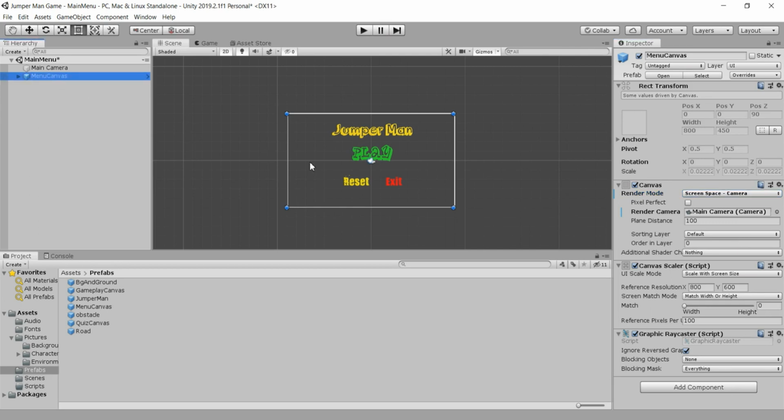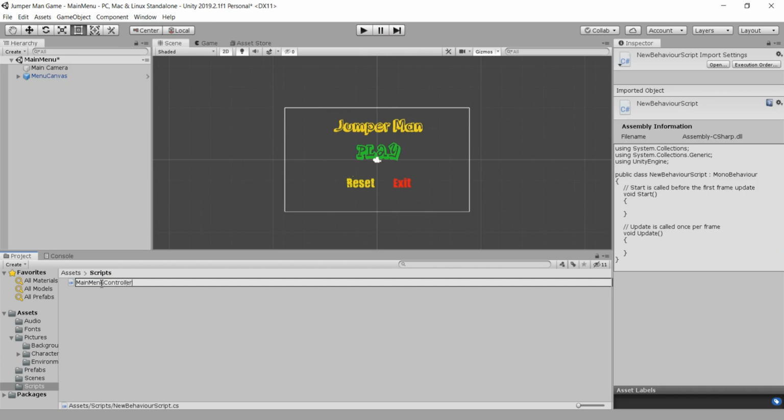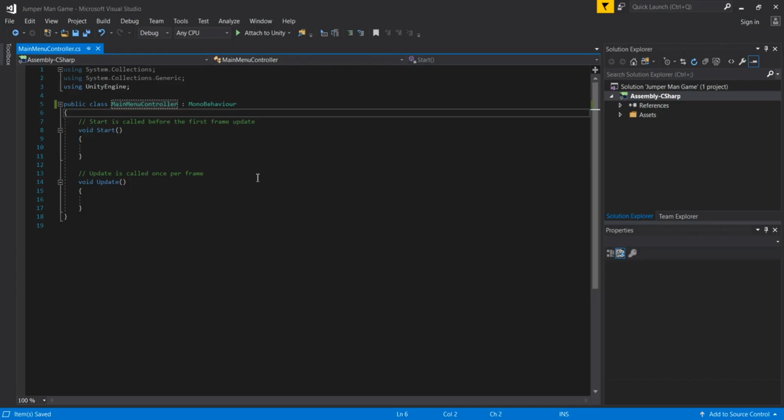So now we are done with positioning this canvas, and now we are simply going here in our scripts folder that we created also here in the assets. And first script in this scripts folder will be just for our main menu scene, and that is going to be main menu controller. So main menu controller like this, and now we are ready to open up this script in our Visual Studio. And now once we are in our script, we will for now just create one method, and that's going to be for our play button.